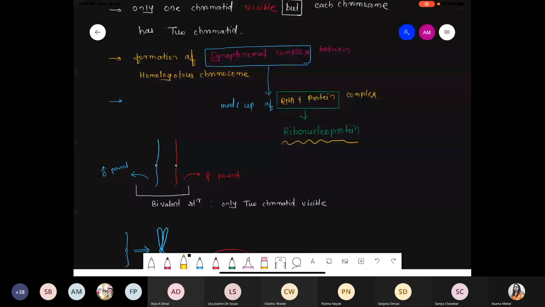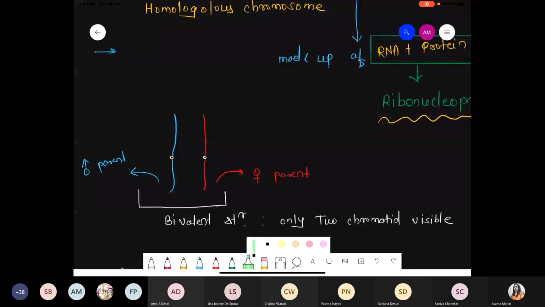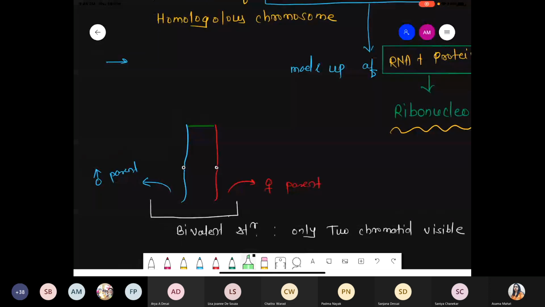Otherwise, what will happen? Inside the nucleus, you know very well, fluid is present. So there might be chances that chromosome number 1 loses its pairing and pairs with chromosome number 5, etc. So these events can occur. To avoid that mispairing, there is a formation of a complex. That complex is called the synaptonemal complex. So between the two homologous chromosomes, there is a formation of an RNA protein complex, and that complex is simply called the synaptonemal complex, which starts forming during the zygotene phase.